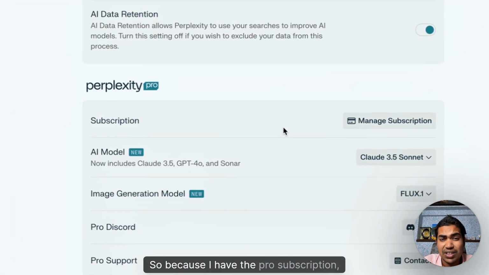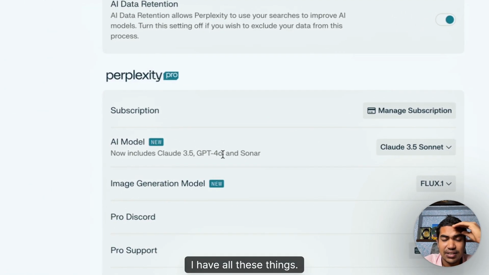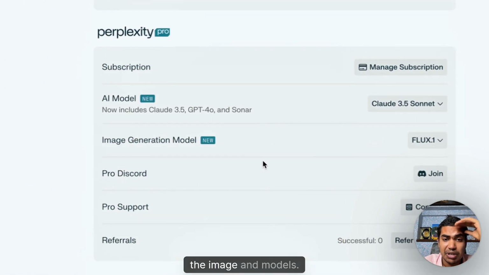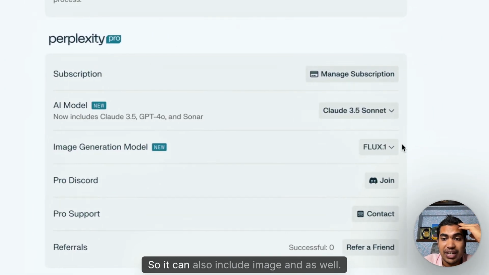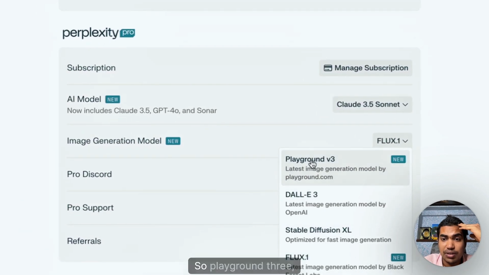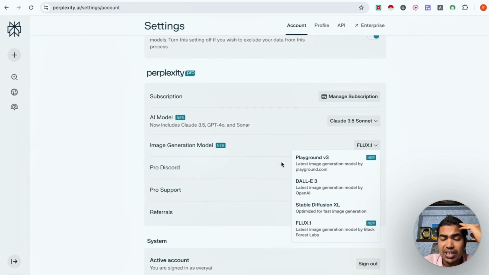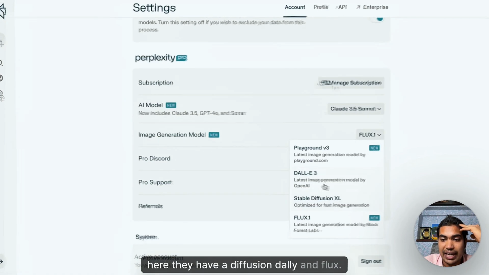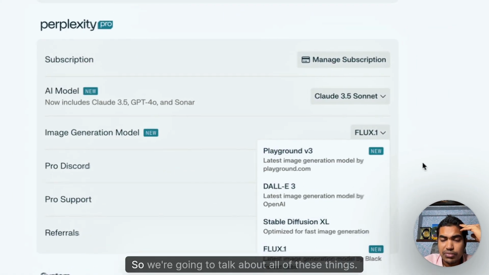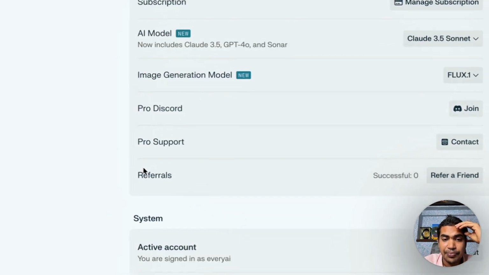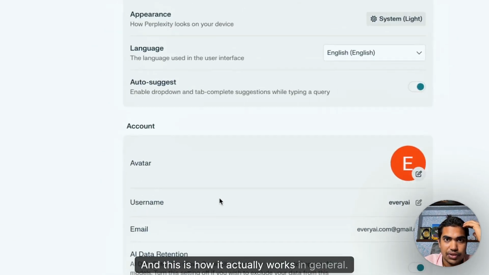Because I have the pro subscription, I have all these things. So you have the AI models and the image gen models. It can also include image gen as well. Playground 3 is from Perplexity. Here they have Stable Diffusion, DALL-E and Flux. We're going to talk about all of these things, and this is how it actually works in general.